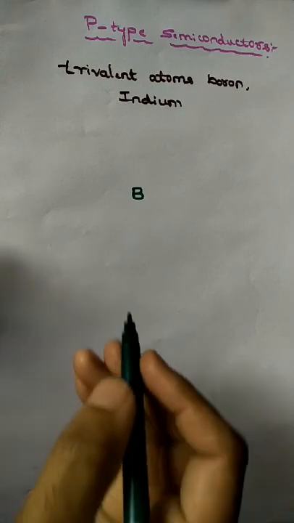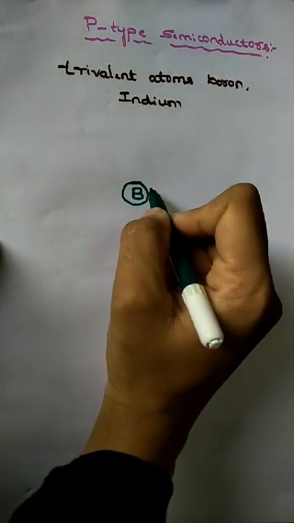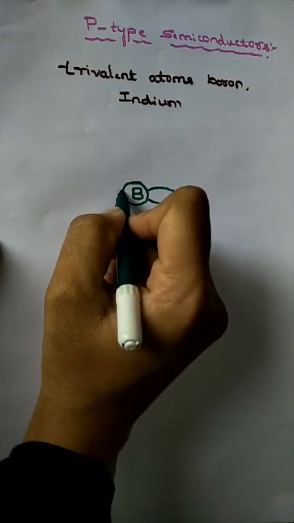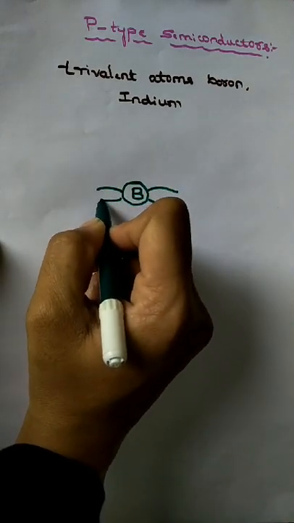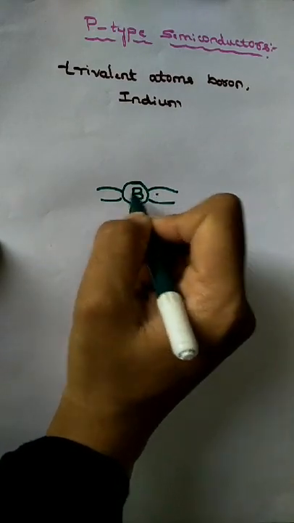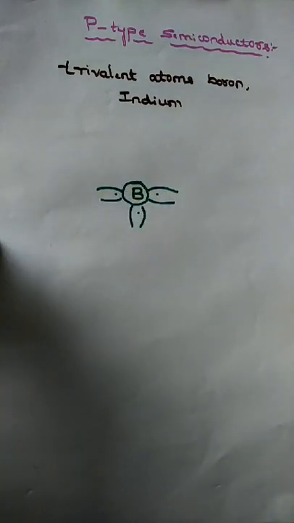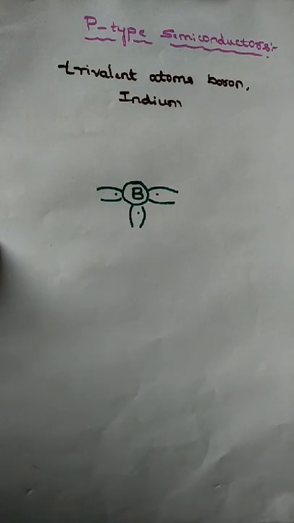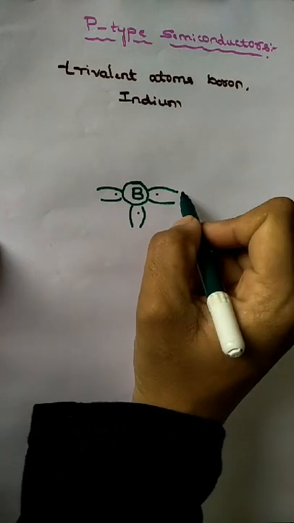Boron is a trivalent atom, which means it has 3 valence electrons. See here, this is the boron atom with 3 valence electrons. Germanium has 4 valence electrons.